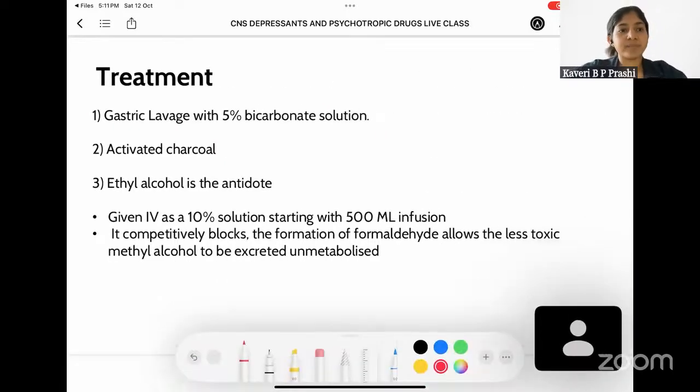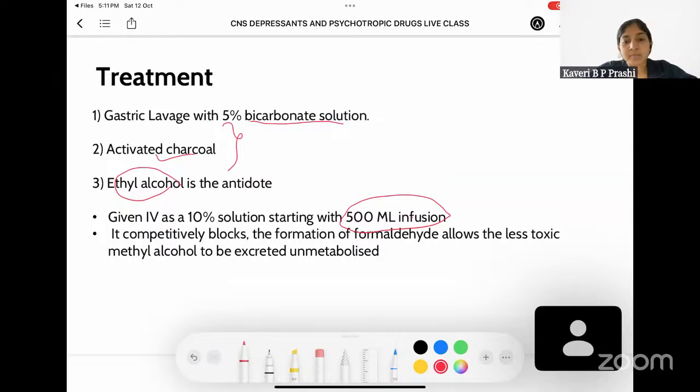Coming to the treatment part, gastric lavage will be done with 5% bicarbonate solution, after which activated charcoal is given. Activated charcoal is given so that further absorption of methyl alcohol doesn't occur in the body. Also, ethyl alcohol, which is the actual alcohol, can be given as an antidote. When this ethyl alcohol is given IV as a 10% solution, you have to start it as an infusion where you'll be loading 500 ml.